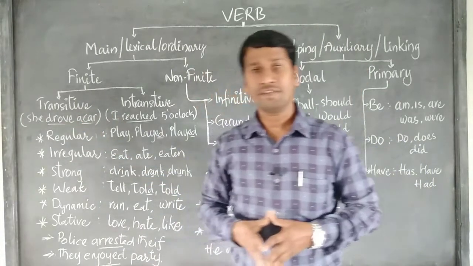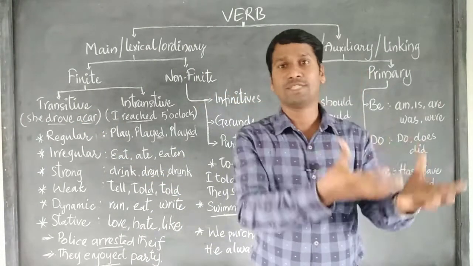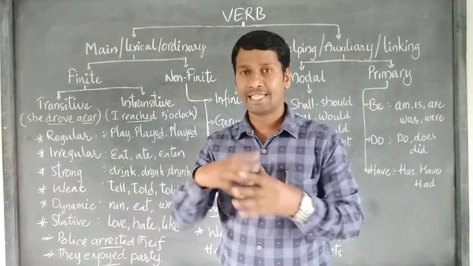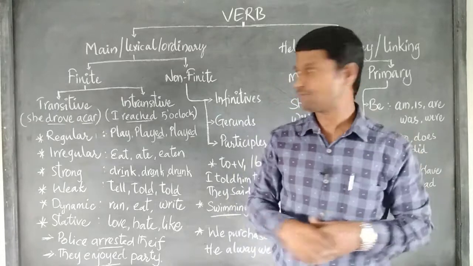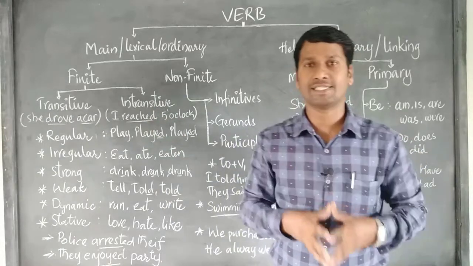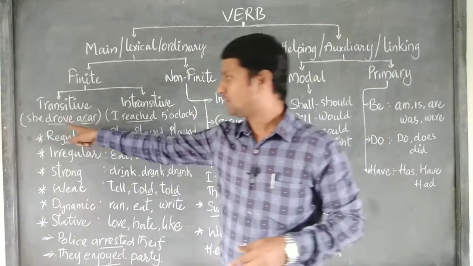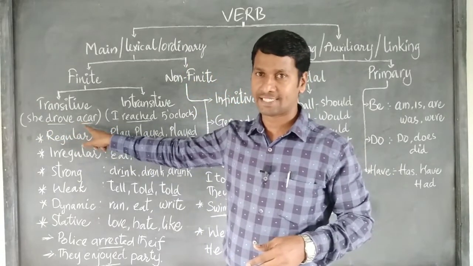Transitive verbs pass their action over an object. A simple transitive verb consists of an object. An intransitive verb does not have an object. If you see an example, she drove a car. Drove a car. Car here stands as an object.